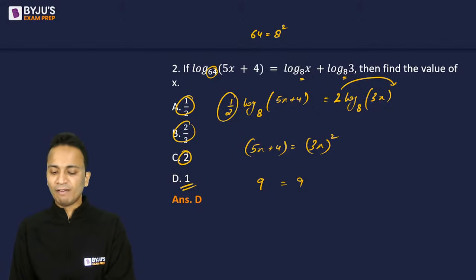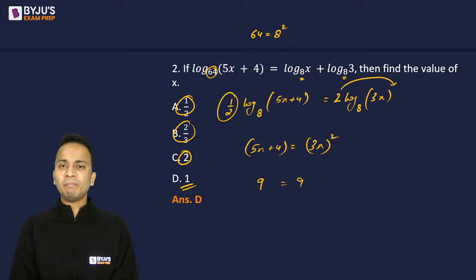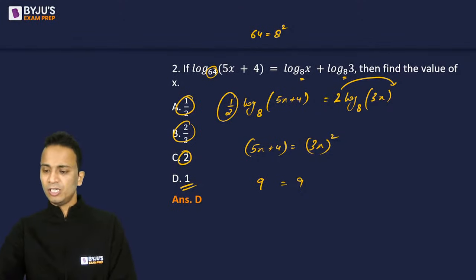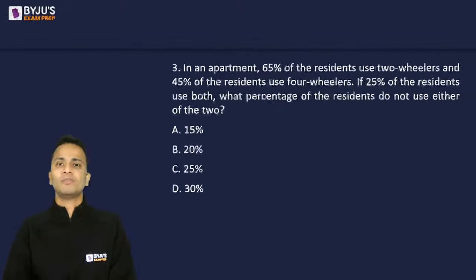Some of you still have given an incorrect answer. Okay, so please be patient. Try to make sure that your accuracy is at least 90% in this examination. The level of difficulty is very low. Make sure your accuracy is above 90%. Let's move on to the next question, question number 3.